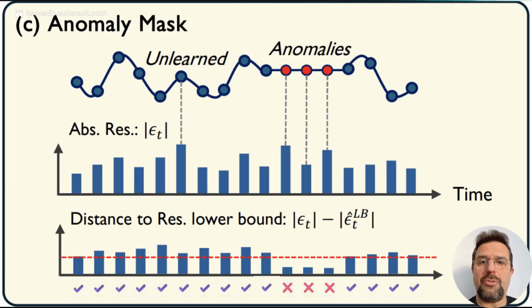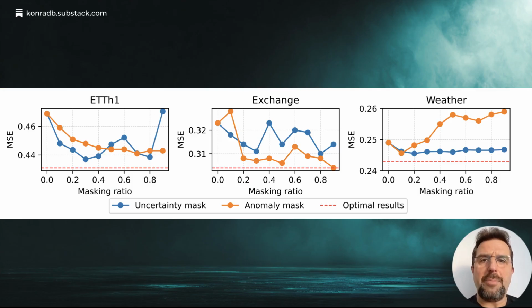How do we tell a fluke from something we just haven't learned yet? A fluke is like a broken sensor. You'll never predict it, but a new pattern is something you could learn. We use a simple model to find the floor, the lowest possible error for a point. If the gap between our main model and that floor is tiny, but the error is still huge, it's a fluke. It has reached its physical limit. We throw those out so the model doesn't try to memorize a one-time accident that is extremely unlikely to happen again.